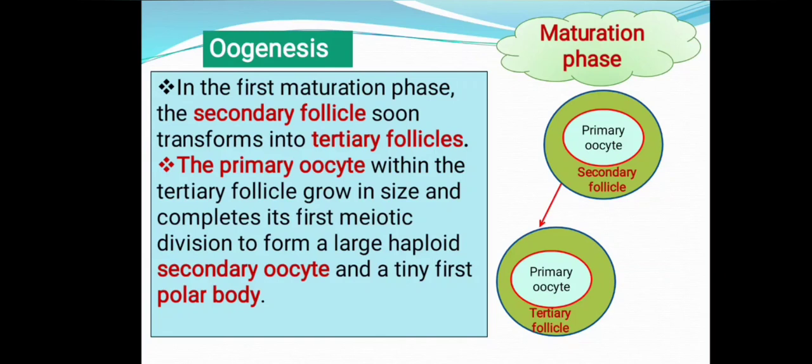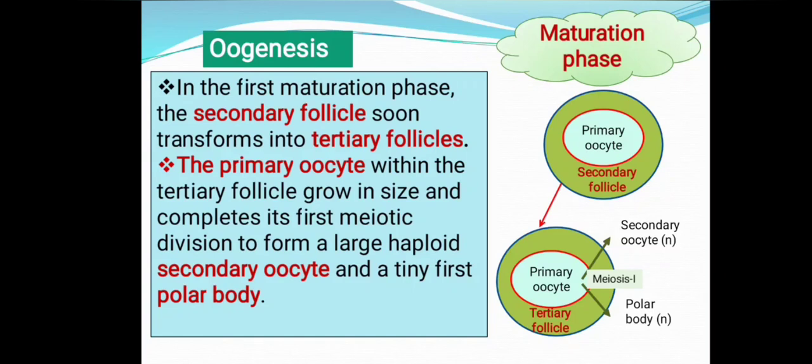Now in this stage it completes its first meiotic division to form a large haploid secondary oocyte and a tiny polar body. This polar body, which is non-functional, is formed after the first meiotic division. So it is called the first polar body.